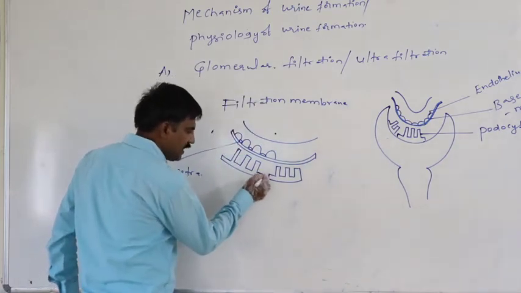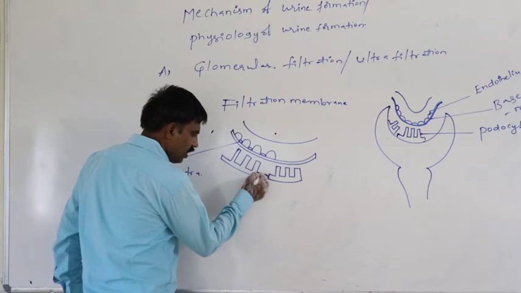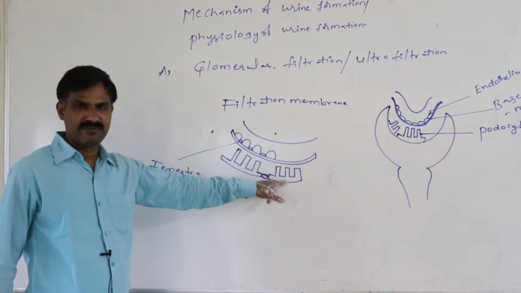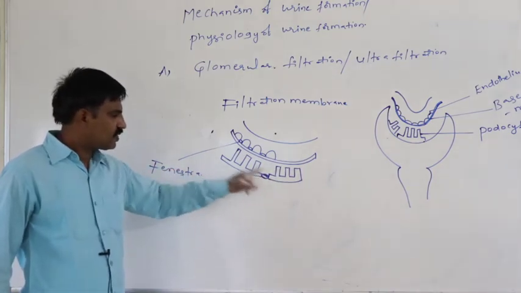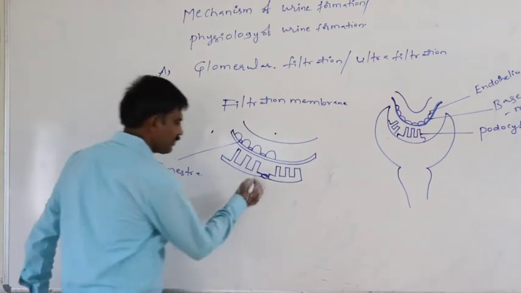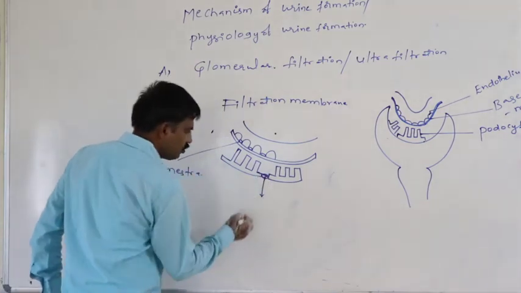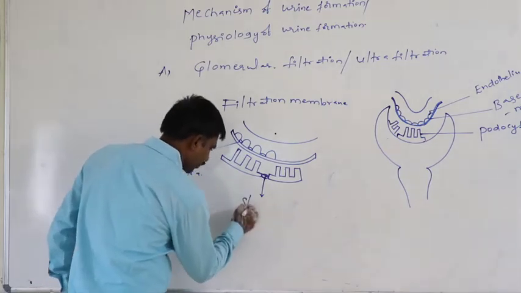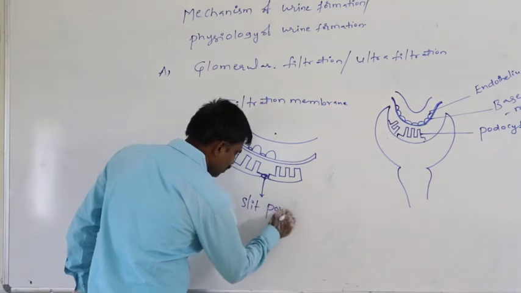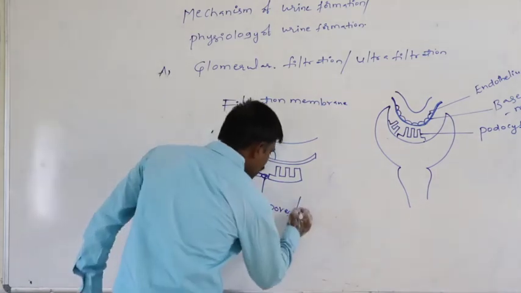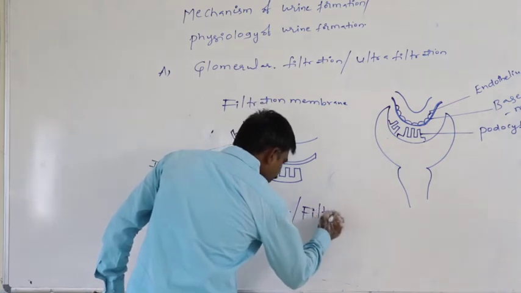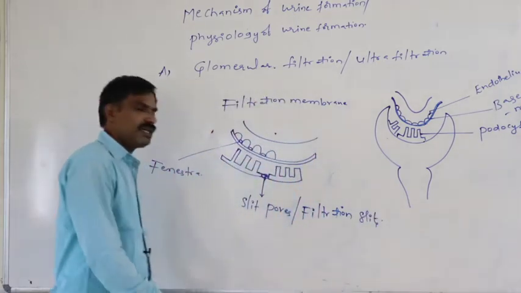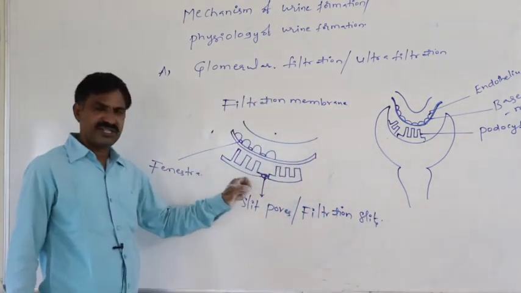Between two podocytes, whatever the opening which is present, that is said to be the slit pore, or filtration slit. They are said to be the slit pores or filtration slits.